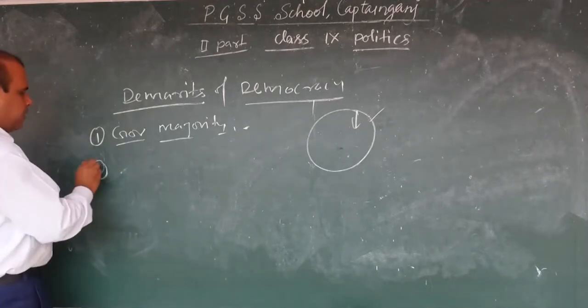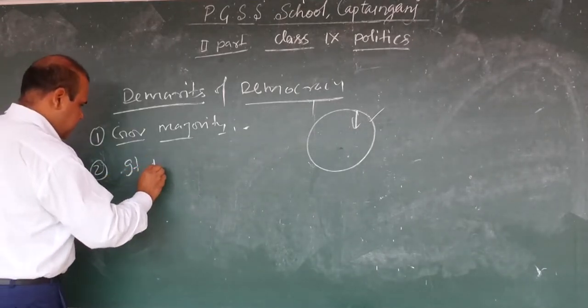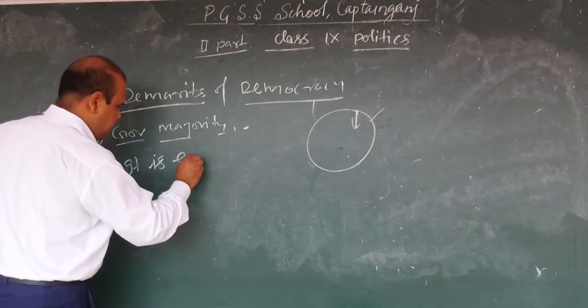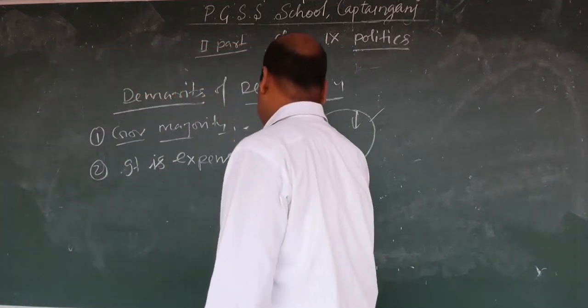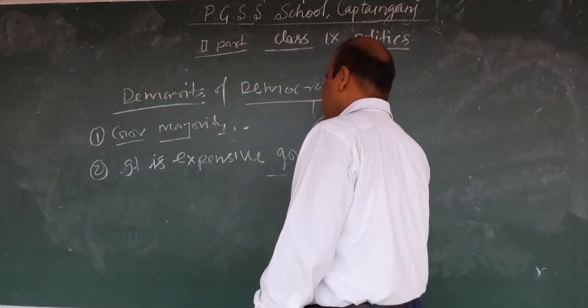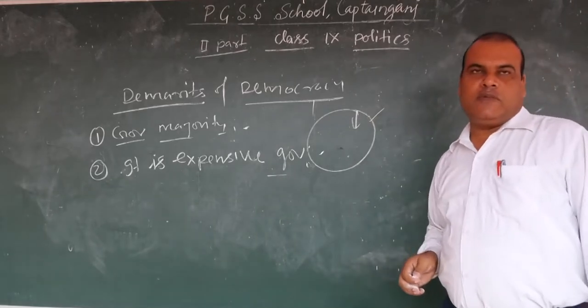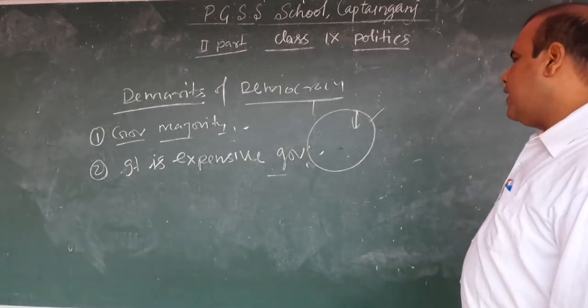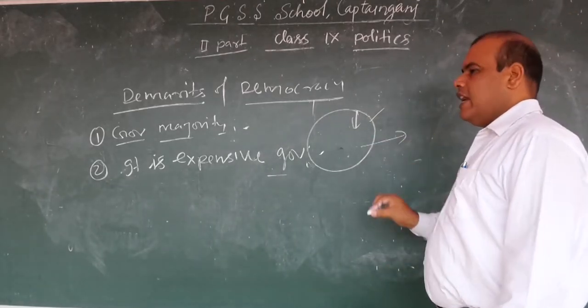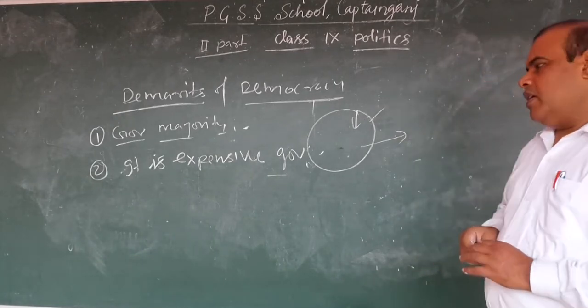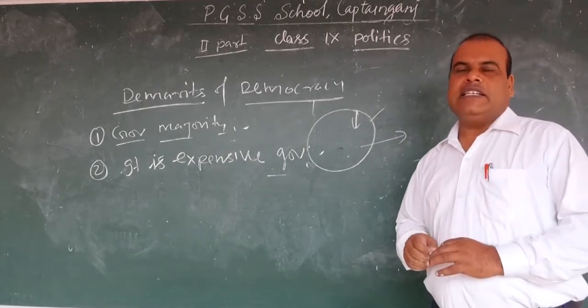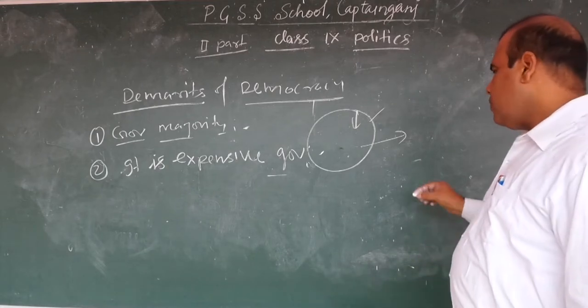Next, demerits of democracy. It is an expensive government. Democracy is an expensive government. A lot of money is spent during election time. Whenever elections are conducted to form the government, a huge amount of money is spent.